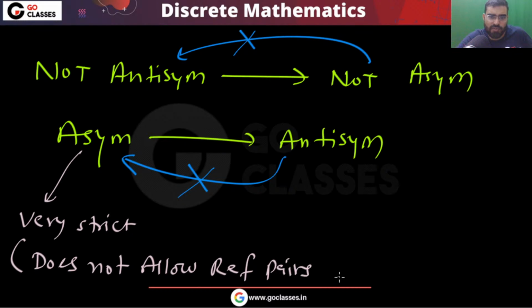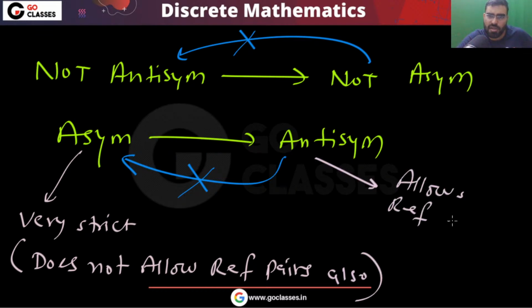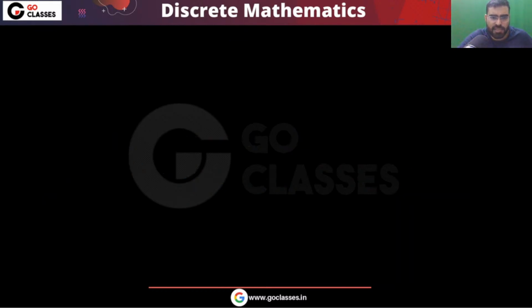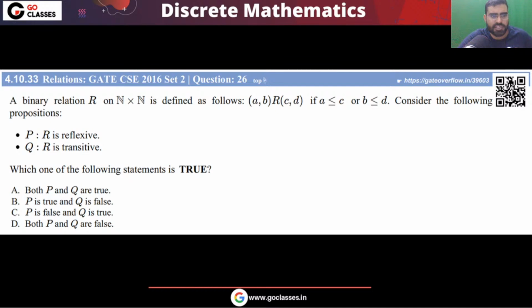This does not allow reflexive pairs, but it allows reflexive pairs. So if something is asymmetric, then it is automatically antisymmetric. Is this clear, Twinkle? Please tell me. In this question, all the doubts are clear. Now let's see this question.